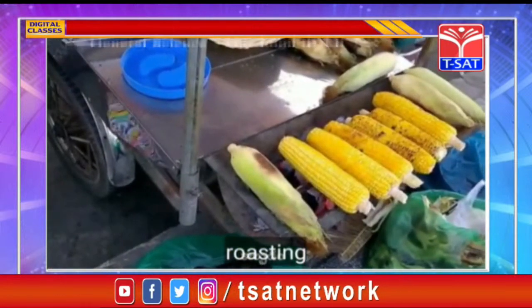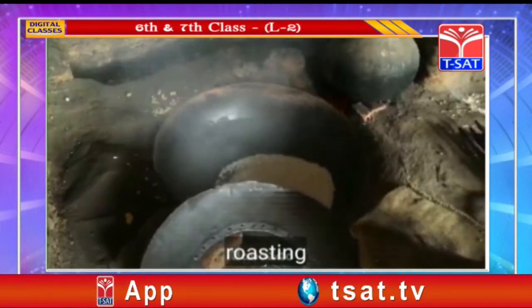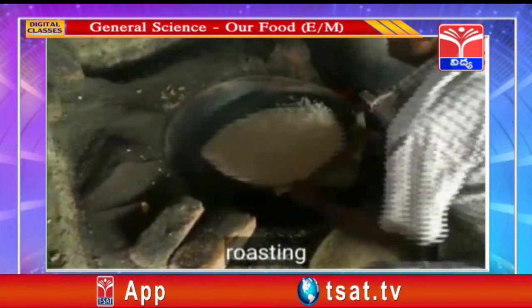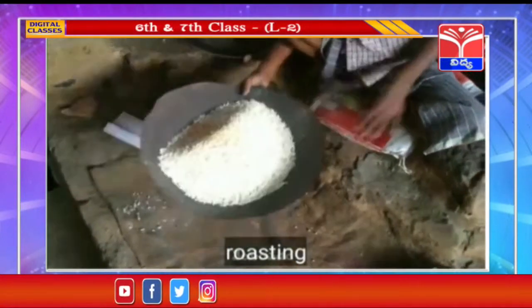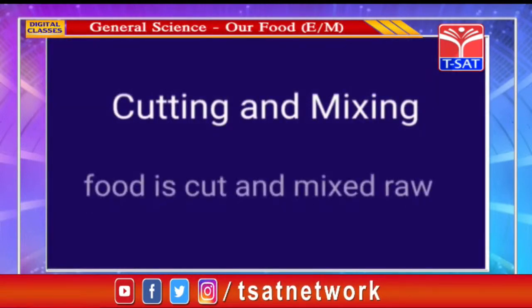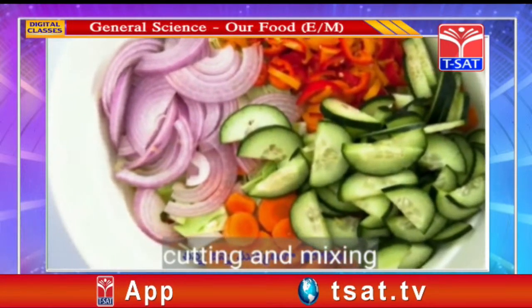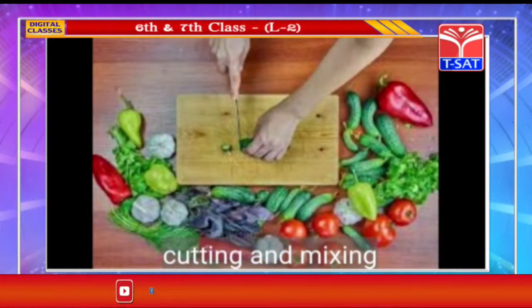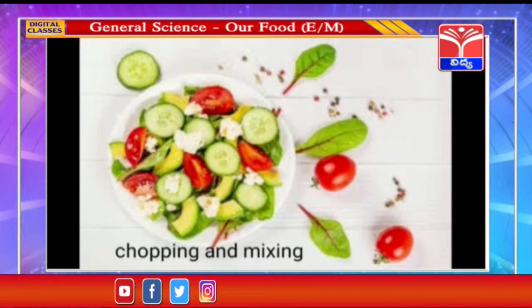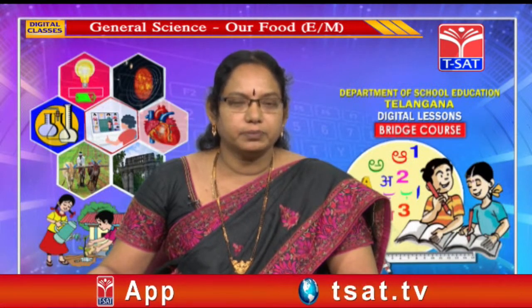See here, maize is roasted on the coal fire. And here you can see rice grains are roasted in a pan to make murmura. Like this they also do chena, peanuts. Have you seen? This is called batti. Now the next method is cutting and mixing. Food is cut and mixed raw. We make salads like this, fruit salads or vegetable salad are cut into small pieces and mixed. Sometimes big pieces are also chopped and mixed to make salad, and also raw pickles like this. These are the methods of food preparation.